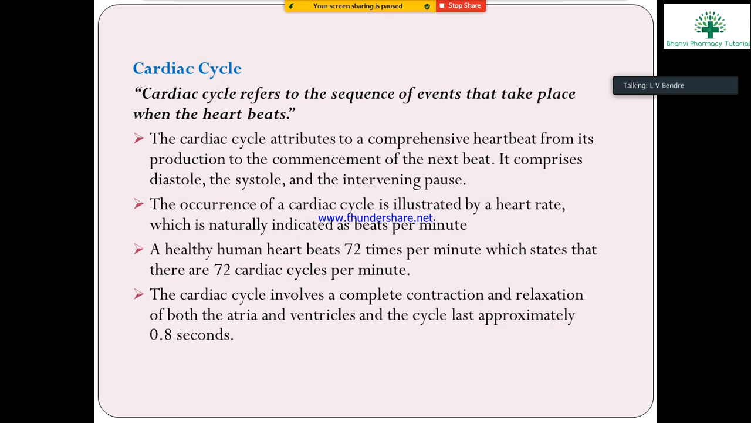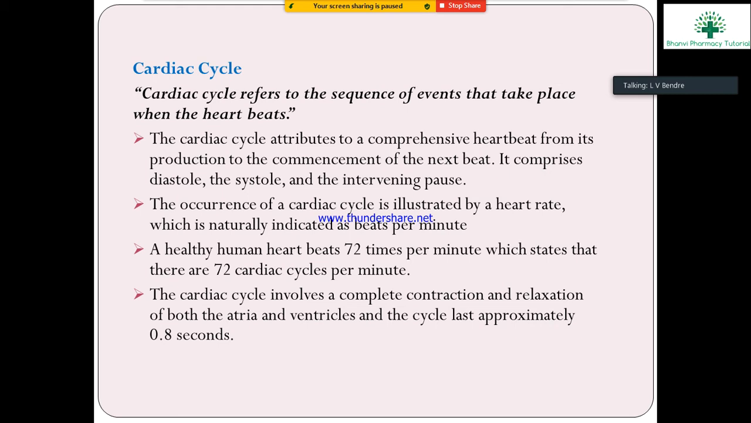The occurrence of the cardiac cycle is illustrated by the heart rate, which is naturally indicated as beats per minute. A healthy human heart beats 72 times per minute, which means there are 72 cardiac cycles per minute. These beats make one cycle.